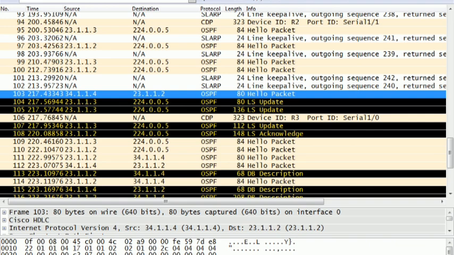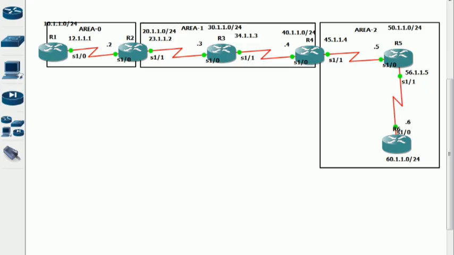Remember that over a virtual link it will generate only unicast hello packets, and not only hello packets, all packets, whether it is update, DBD, LSR, whatever it is, will always be unicasted. Because you want to send information from R2 to R4.